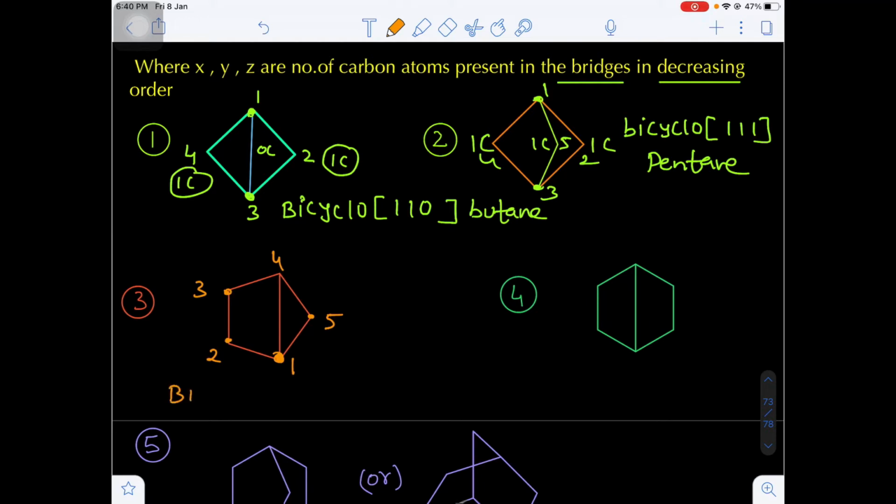So I am writing bicyclo. On the left hand side there are 2 carbon atoms in the bridge, on the right side bridge only 1 carbon, and between the bridgehead carbons there is no carbon atom, so I am writing 0. Total 5 carbons are there, so this is pentane.